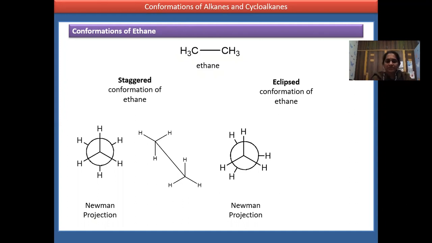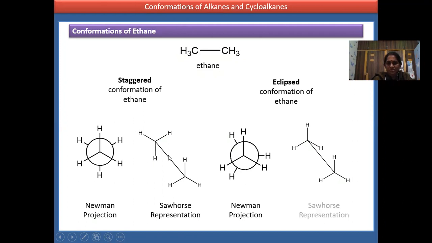This is the eclipsed conformation. Now, Sawhorse projections. You have two types of projections: one is cis, the other is trans. Here you can see this is the Y position and this is the reverse Y position. This hydrogen is opposite to this hydrogen, this one is opposite to this one, and this one is opposite to this one. So almost all the hydrogens are opposite to one another.